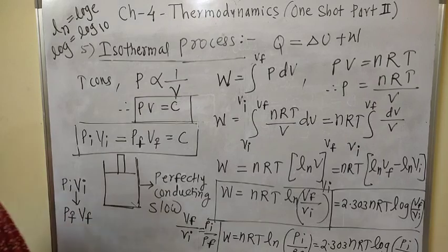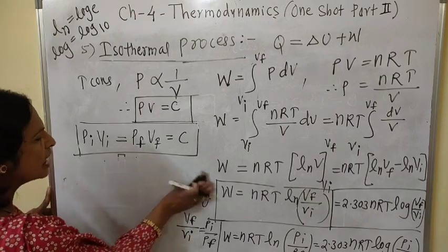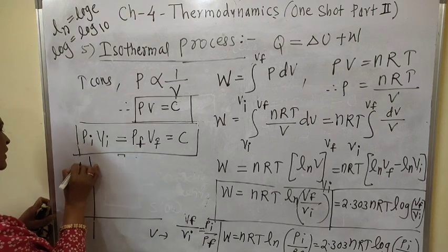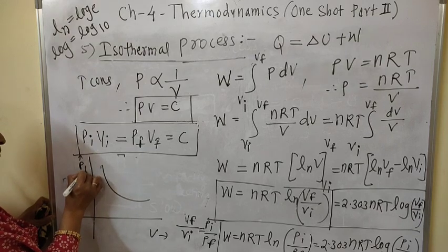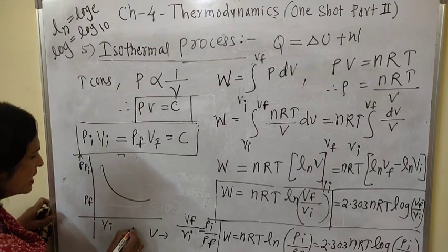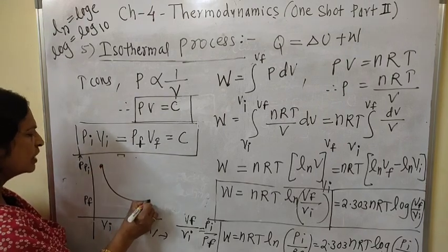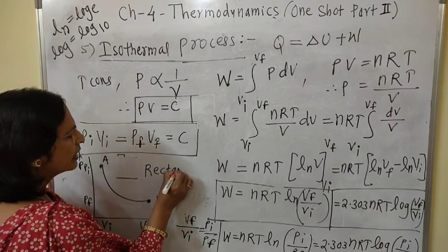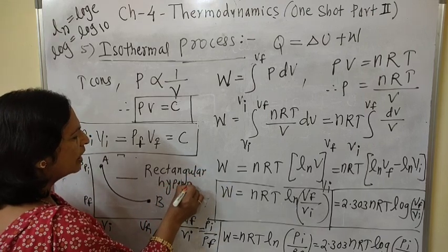Now, the PV diagram for this isothermal change. Pi is the initial pressure, Pf is the final pressure, Vi is the initial volume, and Vf is the final volume, and this nature of curve is called a rectangular hyperbola.